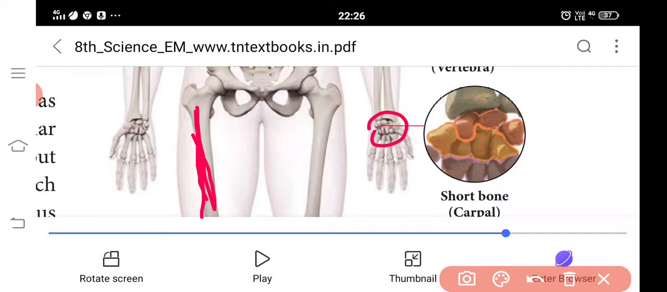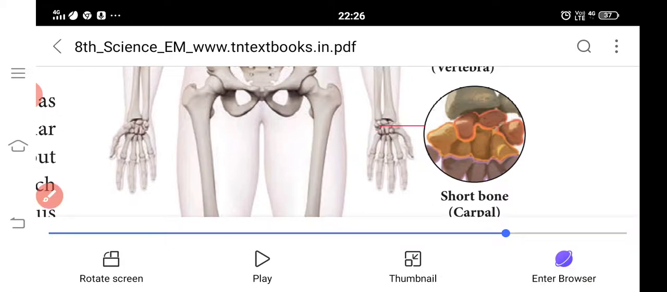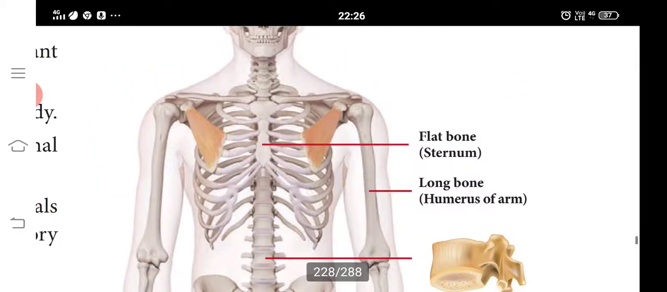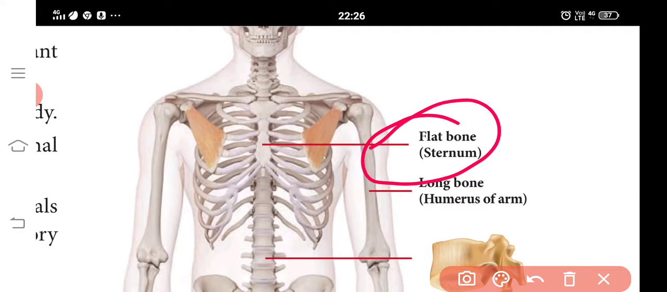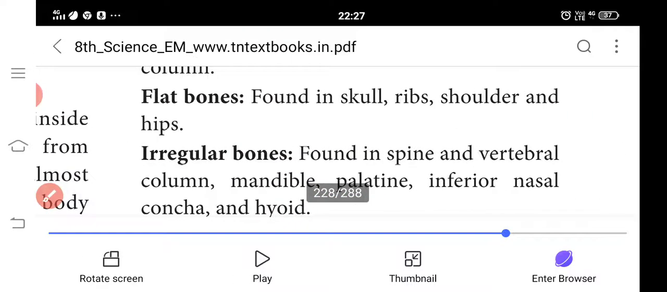Vertebral column. Flat bones are found in the skull, ribs, shoulder and hips. Next one is irregular bones, found in the spine and vertebral column, mandible, palatine, inferior nasal concha and hyoid.